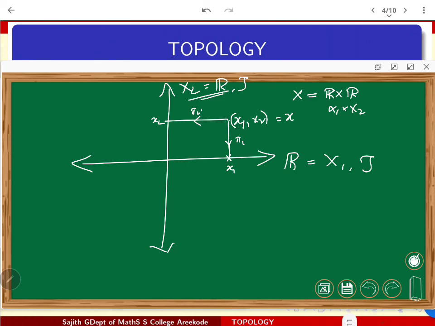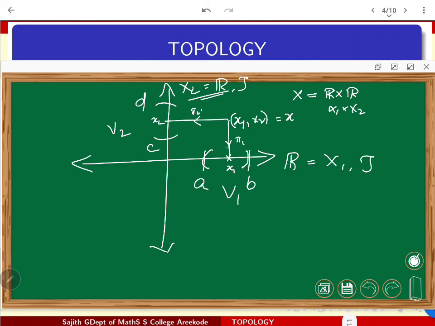Now look at the base element here. How does the base element come for R cross R? You take an open set here, maybe I can write V1. For simplicity, I will write an open interval AB. It's an open set in the usual topology. And if I take another open set here, something like CD, that may be my V2.